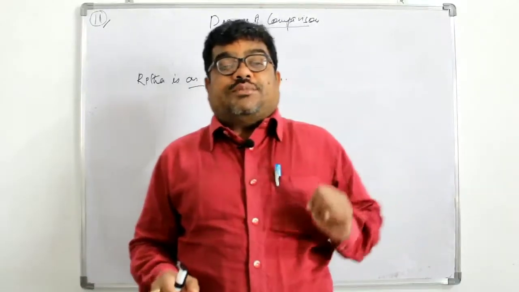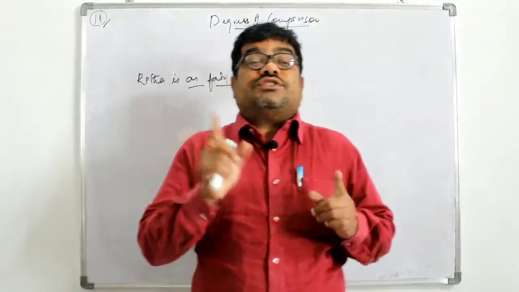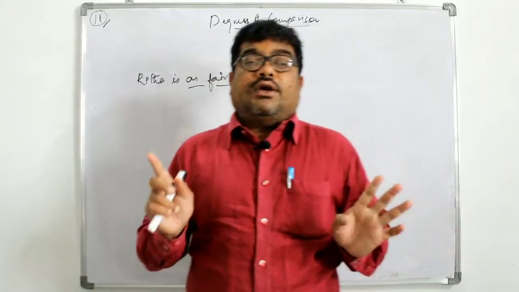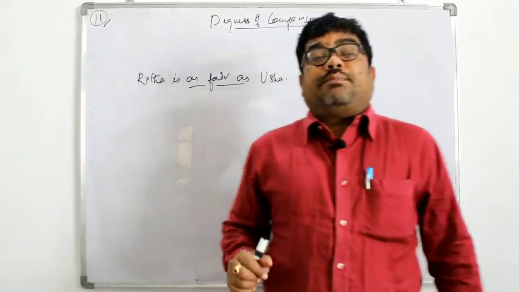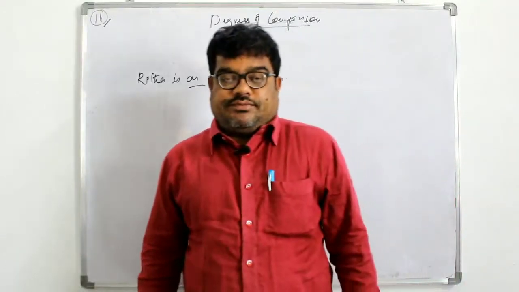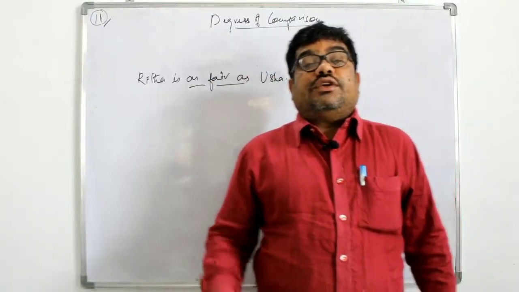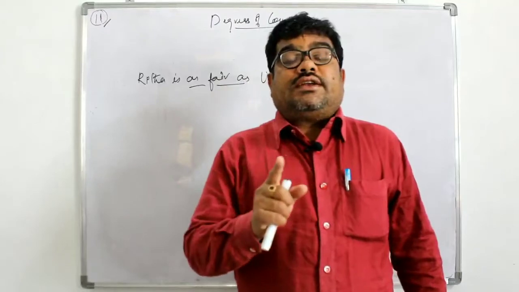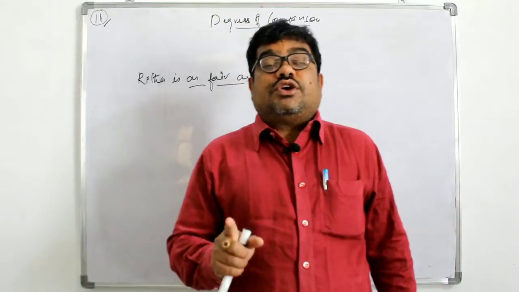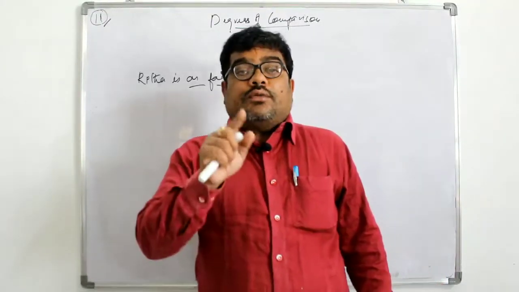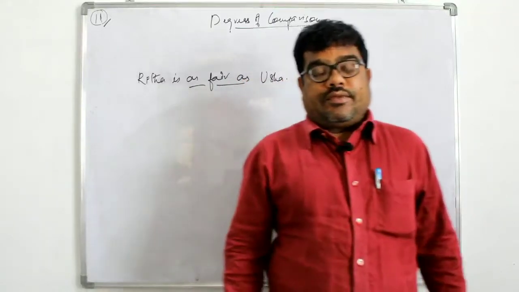Broadly speaking, there are 4 types. Now we shall try to learn one by one. What is a positive degree of comparison? In a positive degree, we use the state or the existence of the quality of a person or thing.